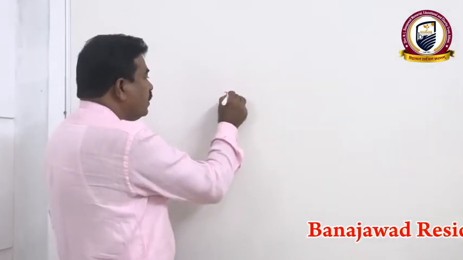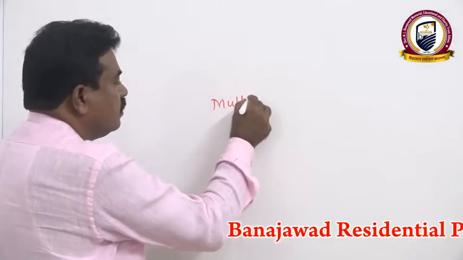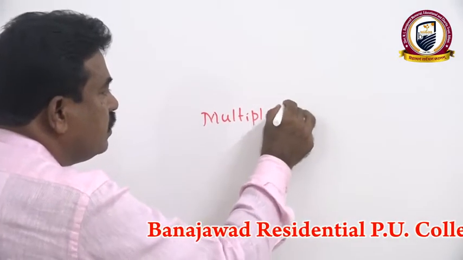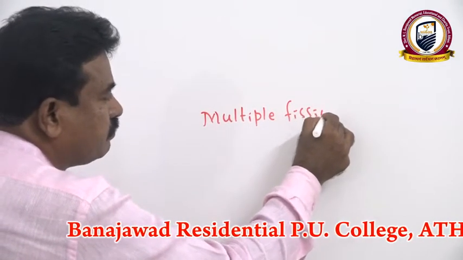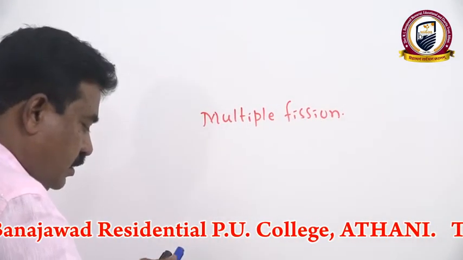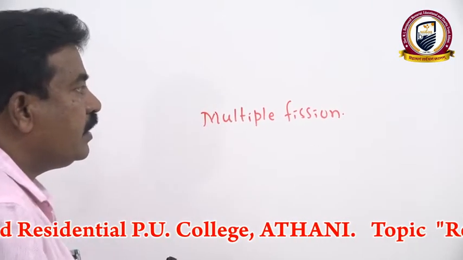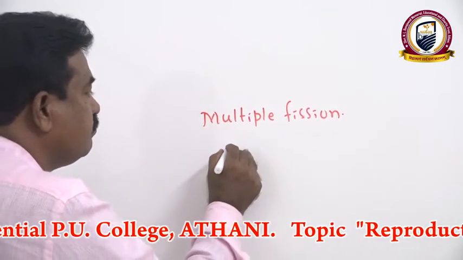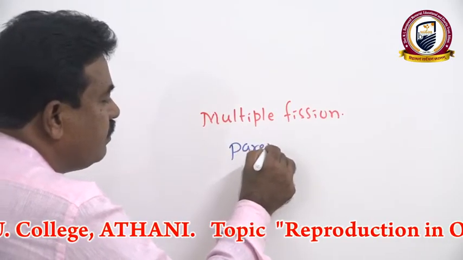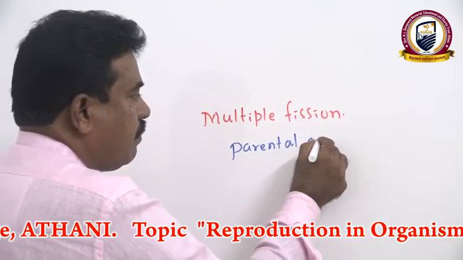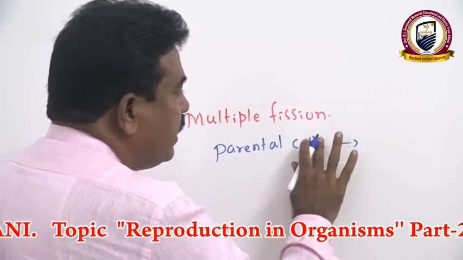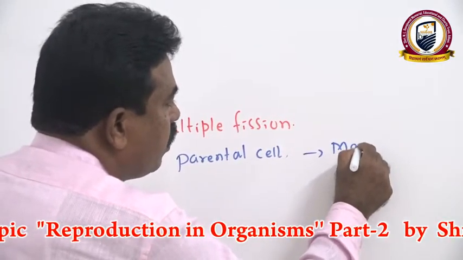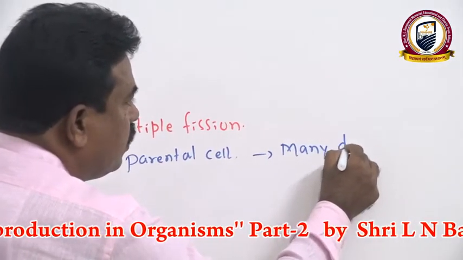If you take another mode of asexual reproduction, multiple fission: in multiple fission, a single parental cell divides into many daughter cells.